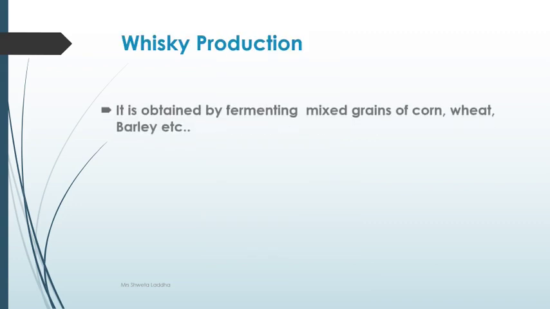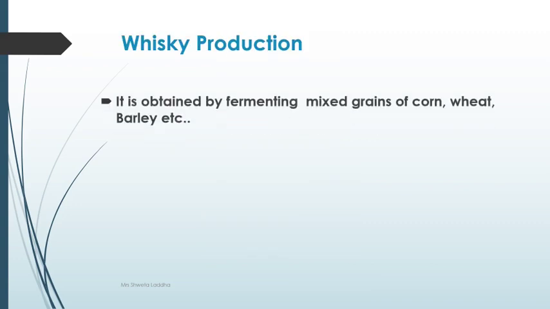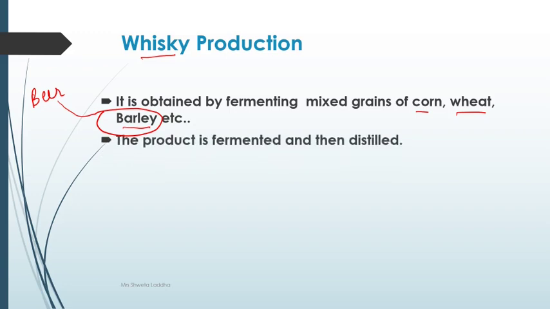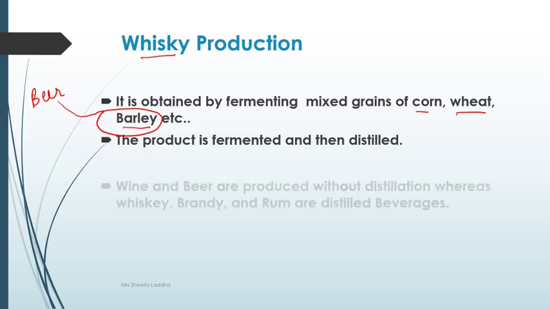Let us talk about whiskey production. Whiskey is obtained by fermenting a mix of corn, wheat and barley. If we talk only about beer, beer is obtained only from barley, but whiskey is a product obtained by fermenting mixed grains, corn, wheat and barley. The product is first fermented and then it is distilled. So whiskey is a distilled product whereas beer is not distilled.